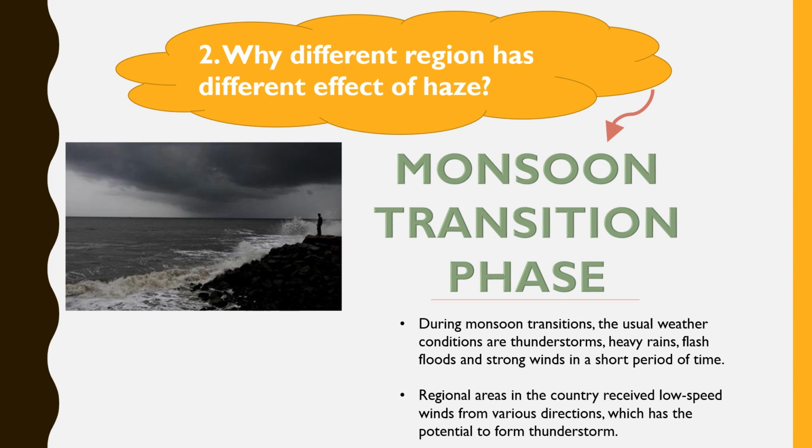Firstly, monsoon transition phase. During monsoon transitions, the usual weather conditions are thunderstorms, heavy rains, flash floods, and strong winds in a short period of time. The regional areas in the country receive low speed winds from various directions, which has the potential to form thunderstorms.